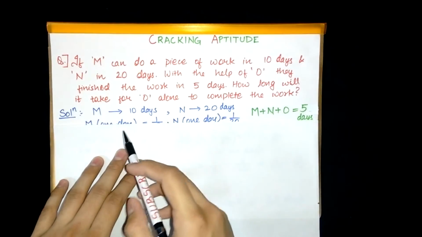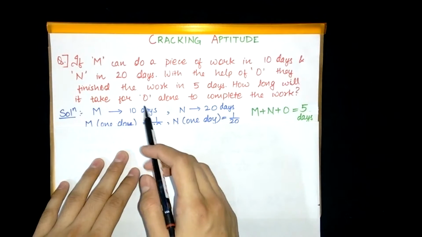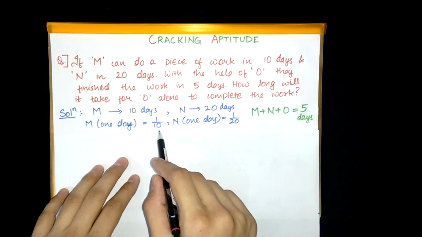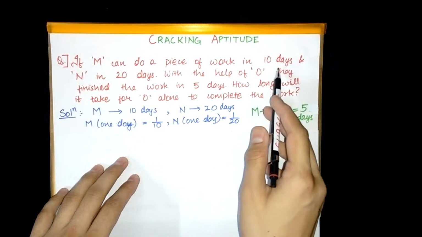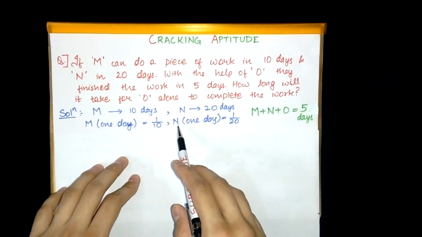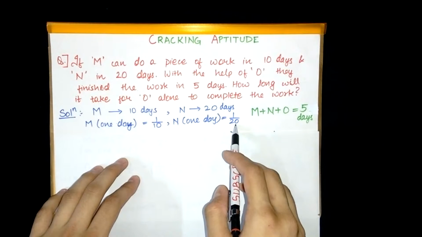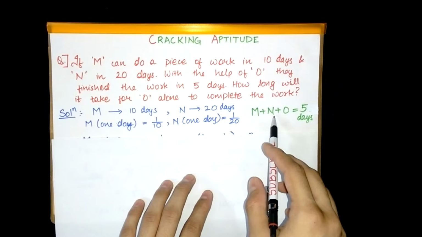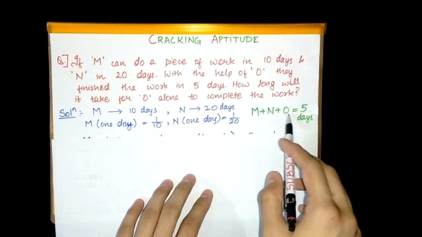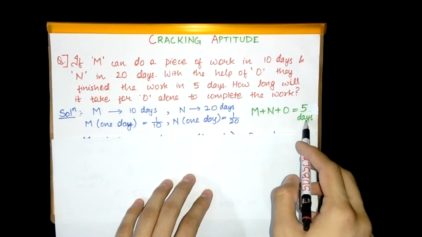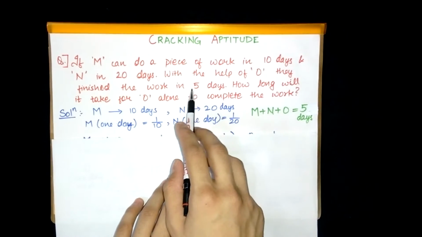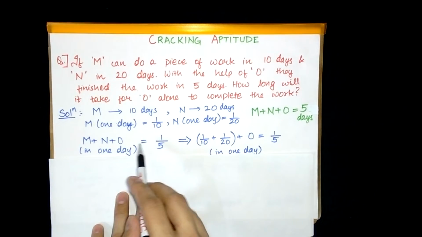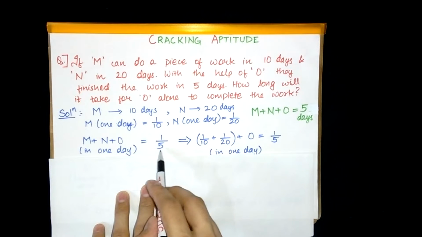It is very simple. M can do the work in 10 days, which is given in the question. So M's 1 day work would become 1 by 10. N can do the work in 20 days, which is given in the question again. So N's 1 day work would become 1 by 20. If M, N and O work together, they can complete the work in 5 days, which is again given in the question. So 1 day work of M plus N plus O together would be 1 by 5.